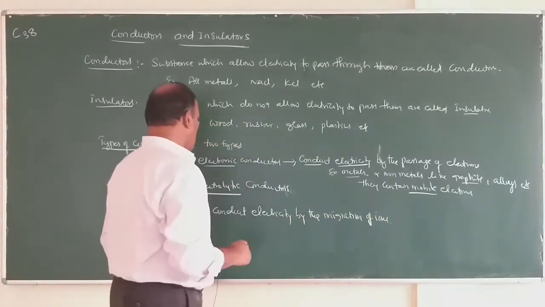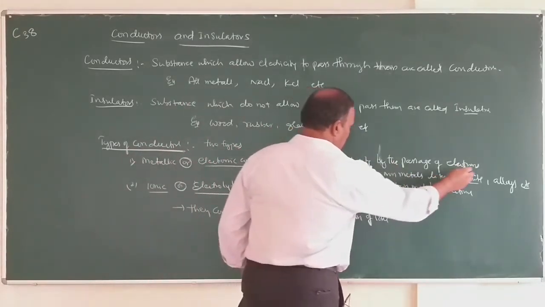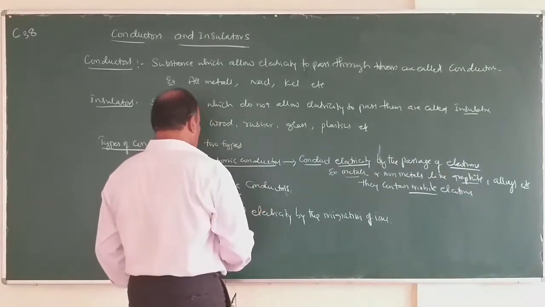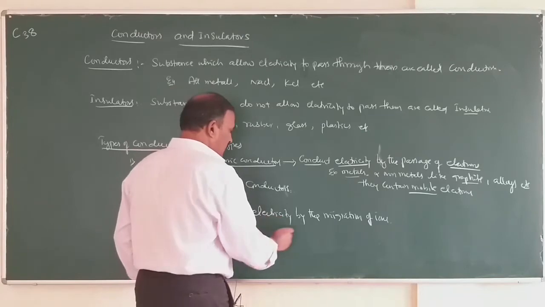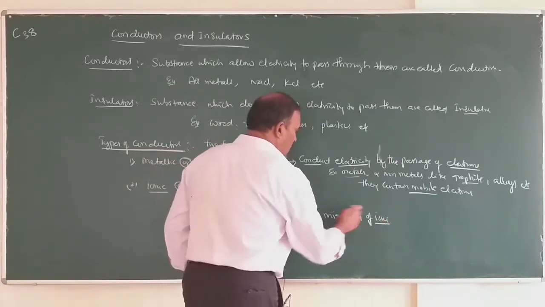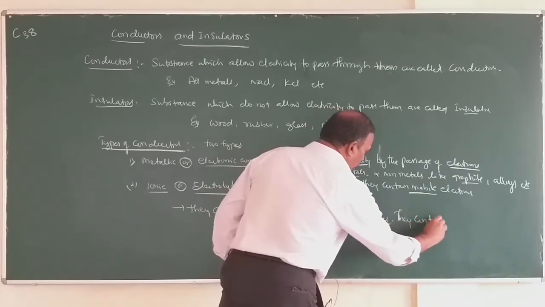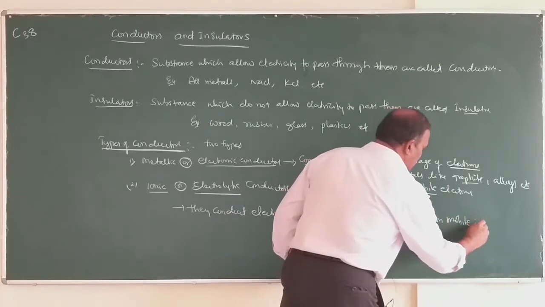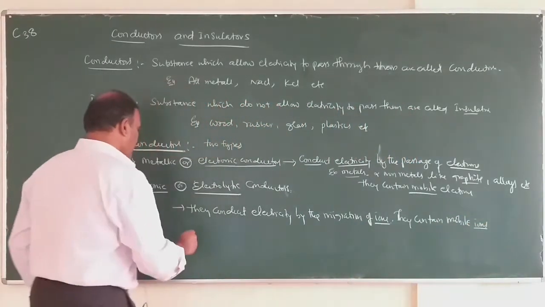So electronic conductors conduct electricity by the migration of electrons. Electrolytic conductors or ionic conductors conduct electricity by the migration of ions. That means they contain mobile ions or moving ions.